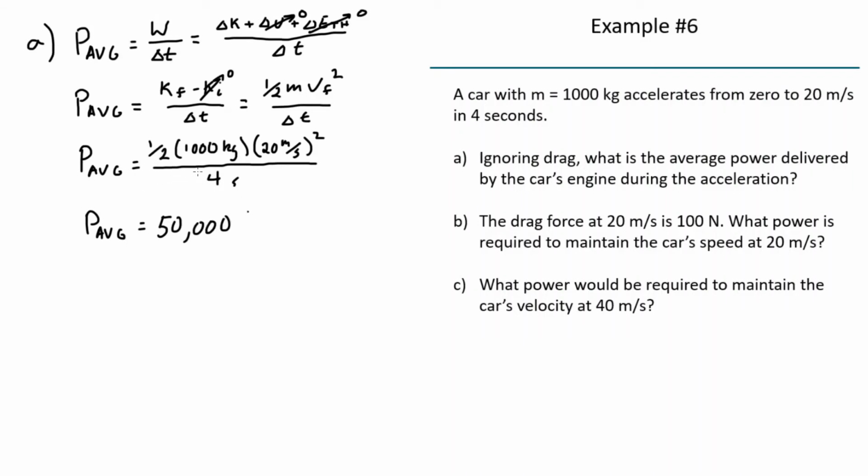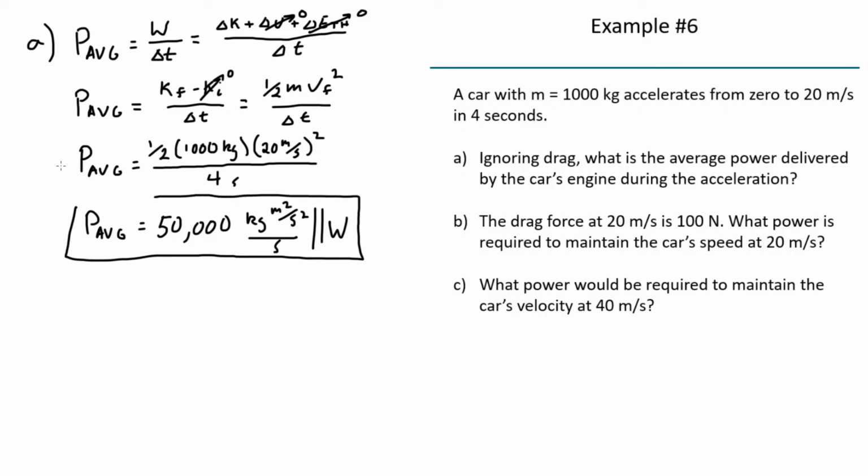And my units are kilogram meters per second squared per second. Well, this is just a joule up here per second, which is a watt. That's the units of power, joules per second, or watts. So this average power is 50,000 watts. That's how much power the engine has to deliver to the car to accelerate it from 0 to 20 meters per second in 4 seconds.